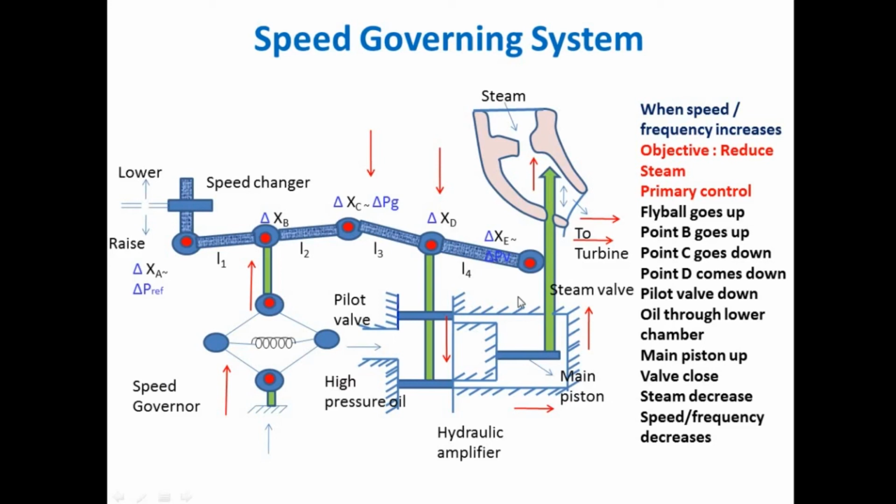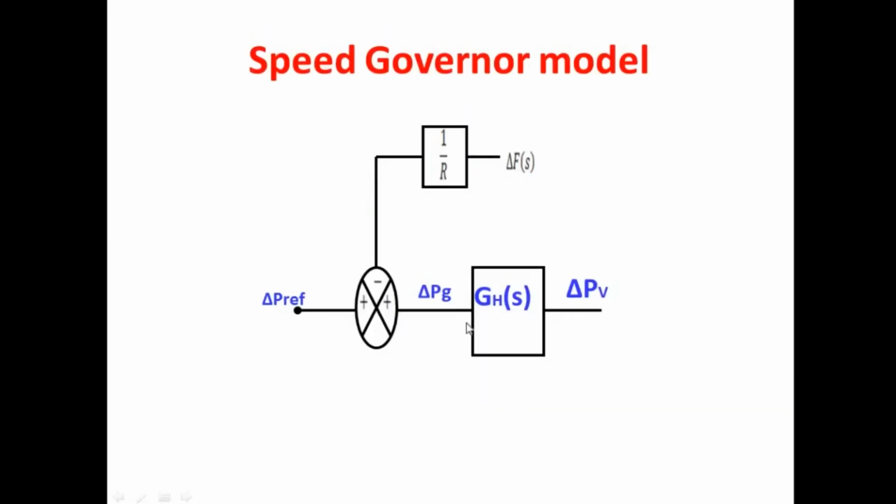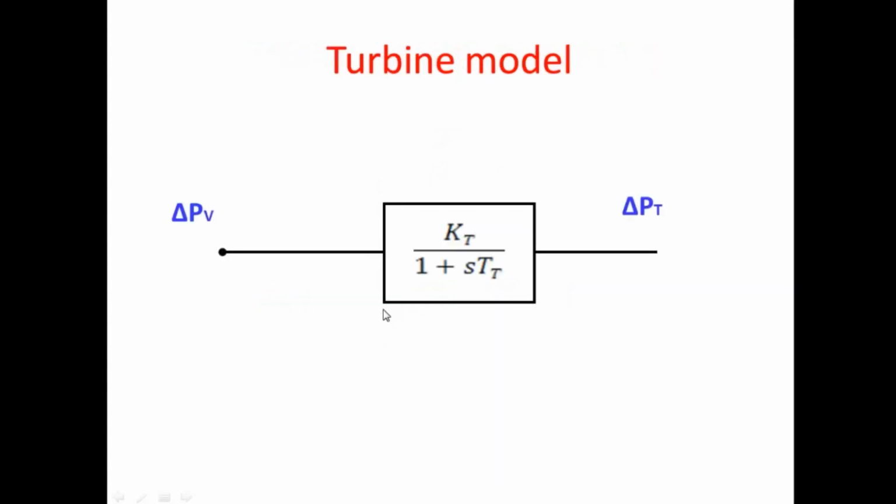Now we'll see the mathematical model in short. We have a plant model, the speed governor model, as a transfer function GH(s), and it has the output del PV, the error signal del PG, and two inputs. One is from the speed changer and the other is from the feedback, the change in frequency coming from the generator as a negative feedback. The second one is the turbine model.